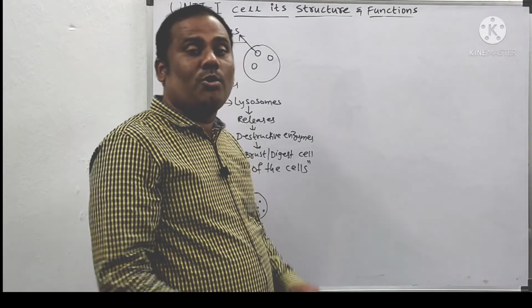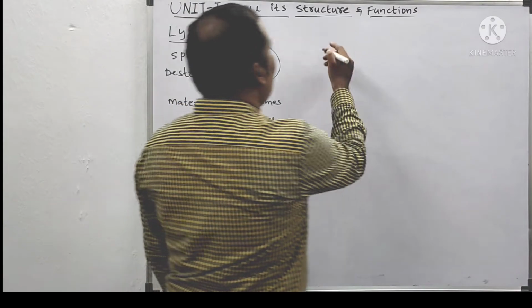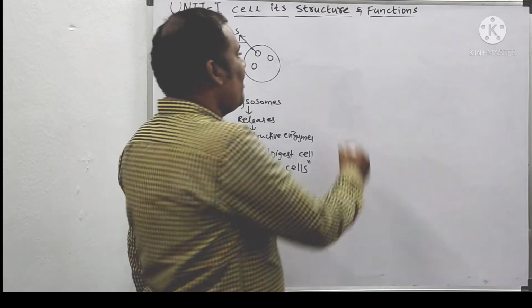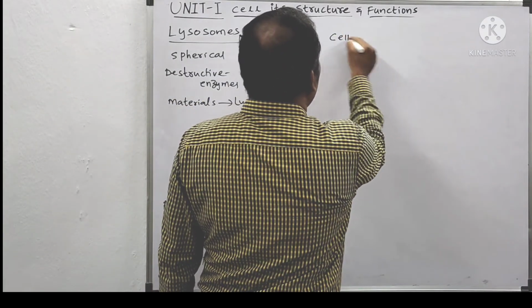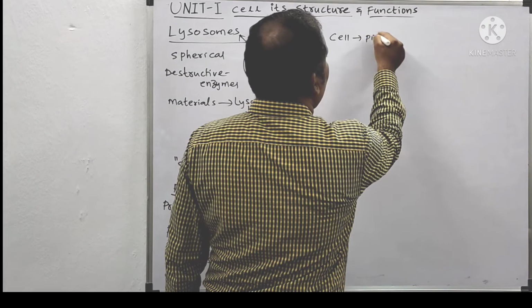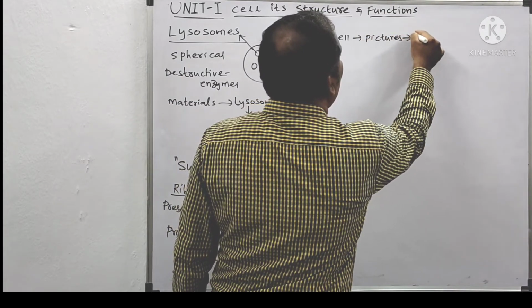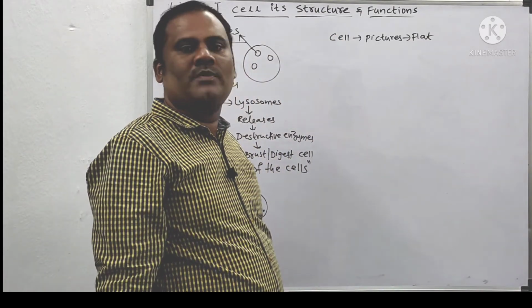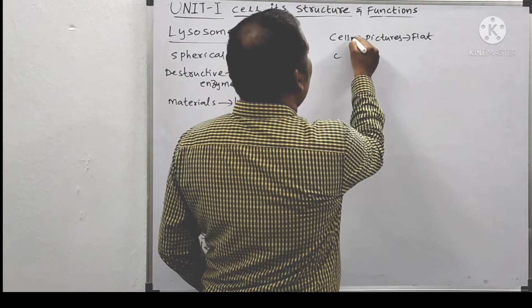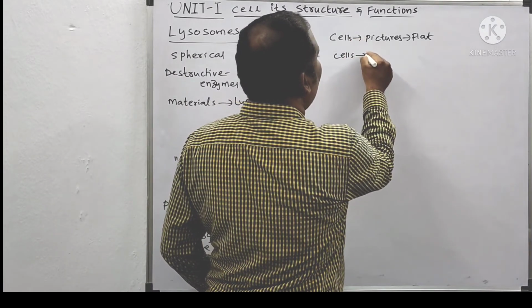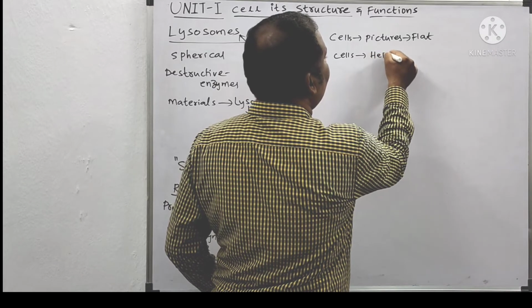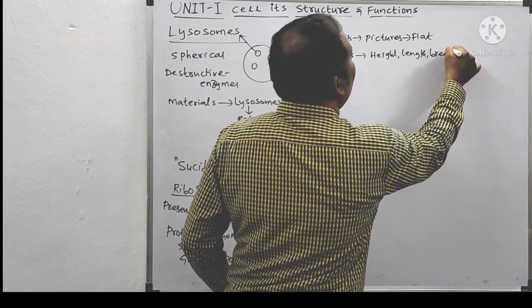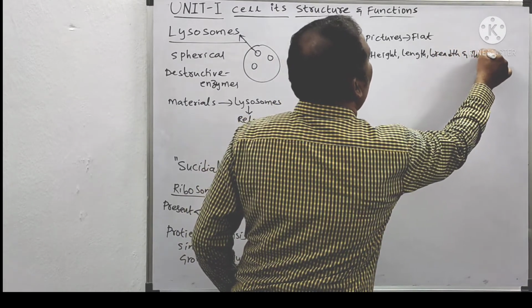By this we completed the total cell organelles, and now we have to know about the cells. In the pictures, the cells look flat. But in reality, are they flat? No, they are not flat. The cells have height, length, as well as breadth and thickness also.